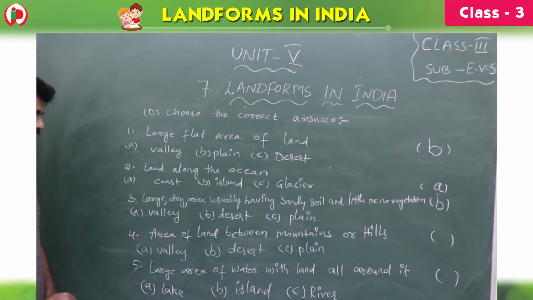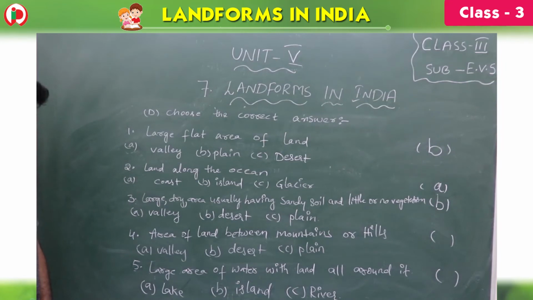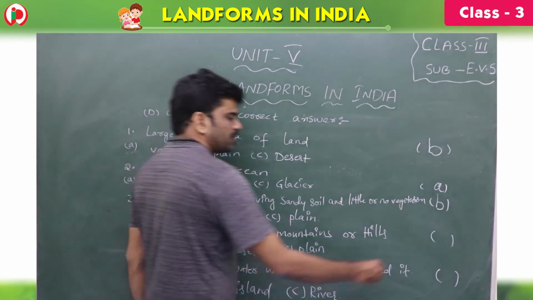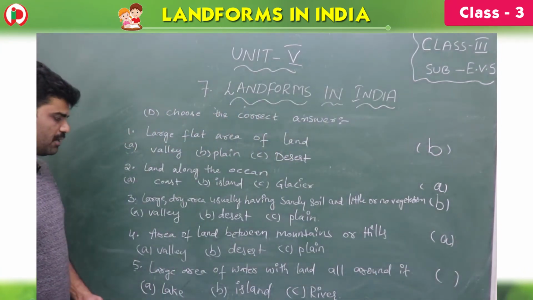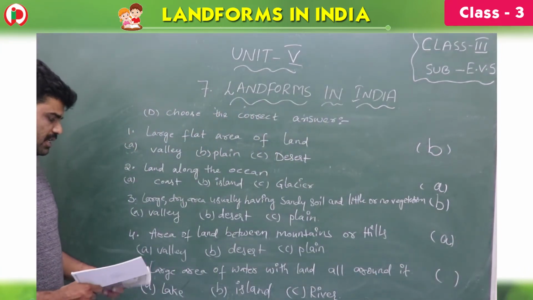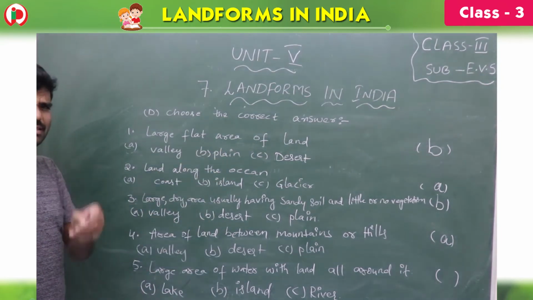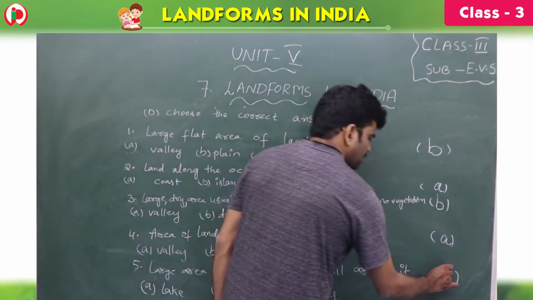Next one, area of land between mountains or hills. What is that? Valley. So option A is the right answer. And last one, large area of water. Area of water is more and land is very less. That is called island. So B is the right answer.